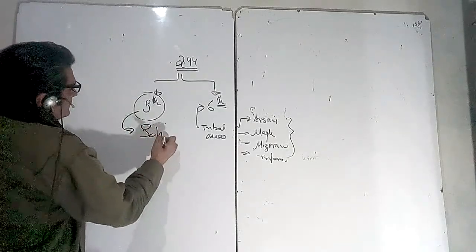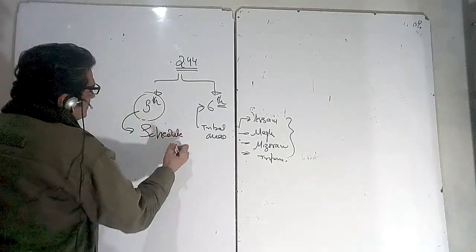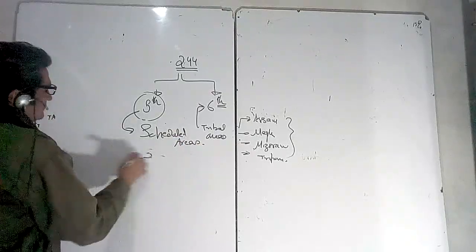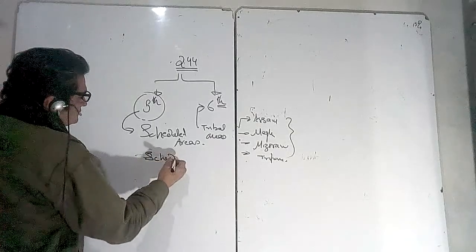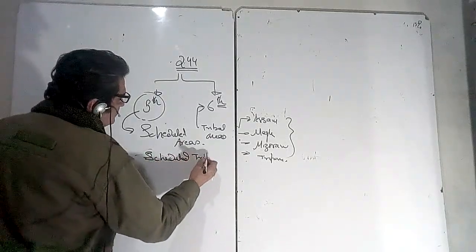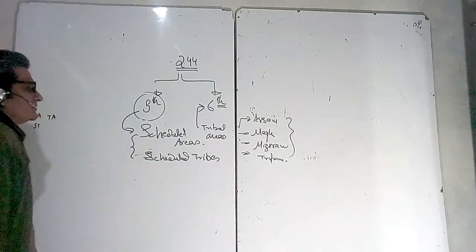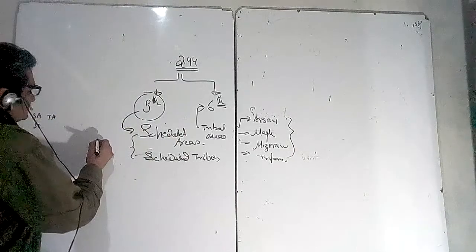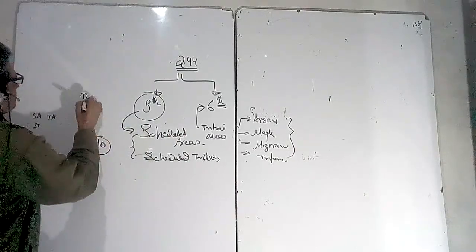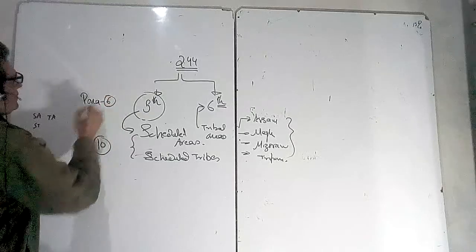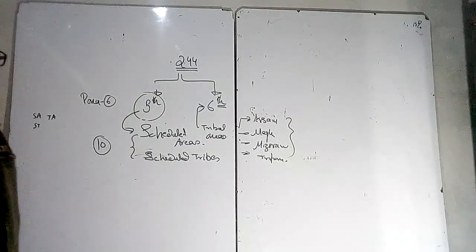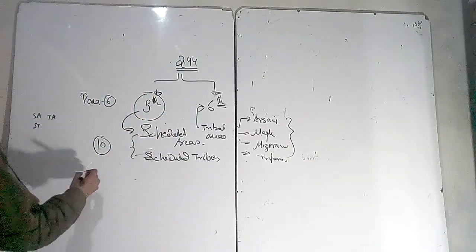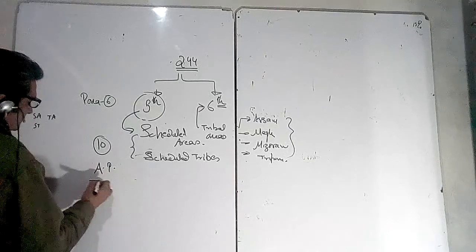Fifth schedule has schedule areas and the scheduled tribes. Scheduled tribes, that is the word used in the constitution, so I am just repeating that. Basically, these are the tribal areas in the 10 states which have been notified under para 6 of the fifth schedule. In the older books, you will find 9 states, but actually there are 10 states now because Andhra has been split into Andhra and Telangana.